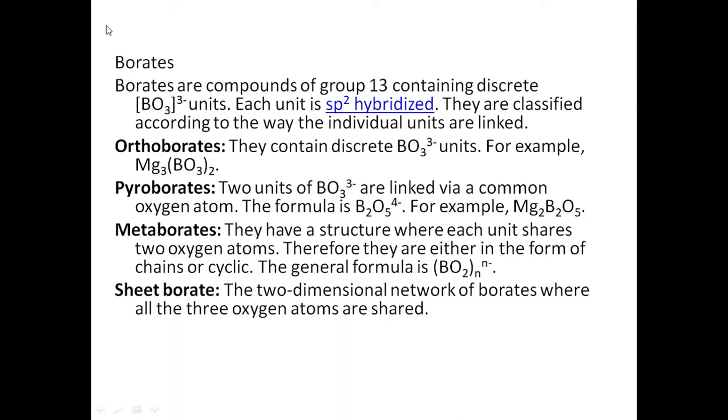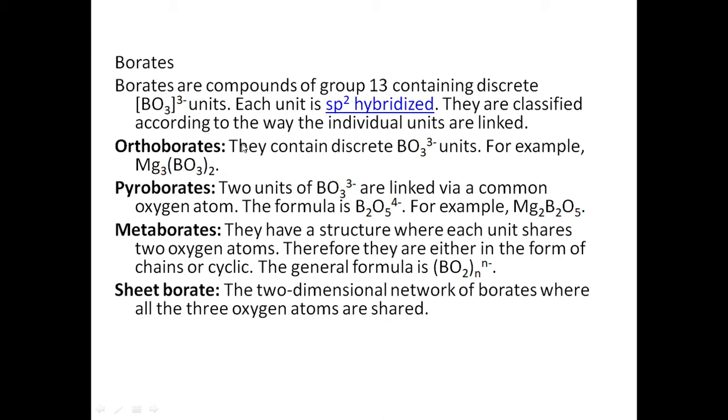Up to this point, while discussing the group 13 elements that has representative boron, and that's why it is called boron group, we have discussed the various physical properties, atomic properties and chemical properties. While going through compounds, we come to the borates after doing halides and oxides. Borates are compounds of group 13 containing discrete BO3 3- units.